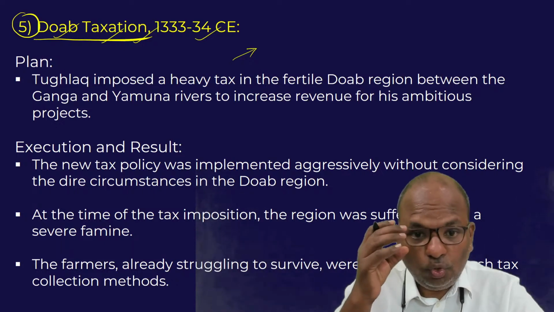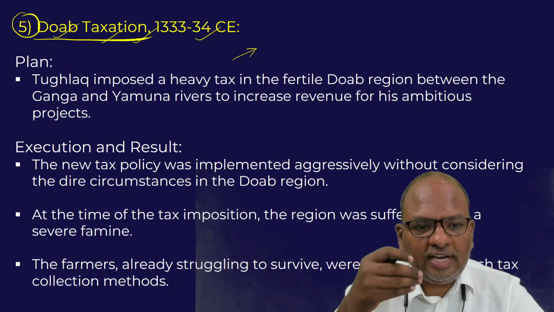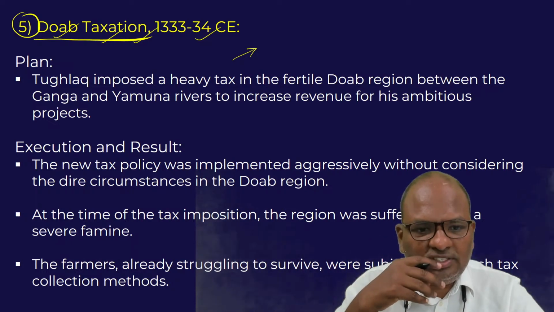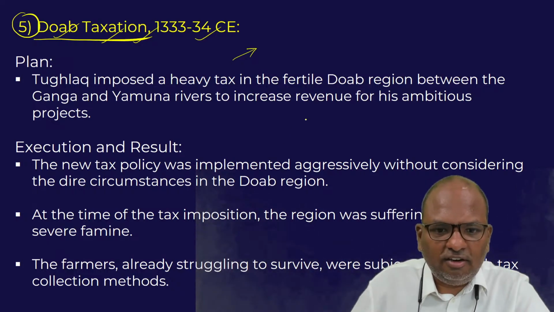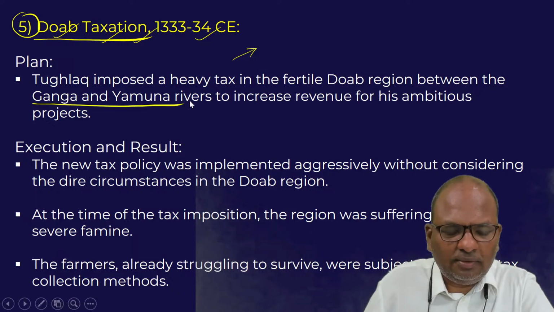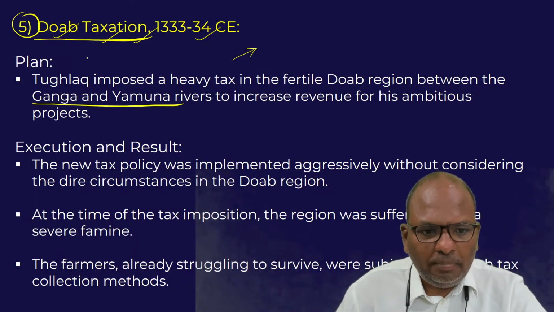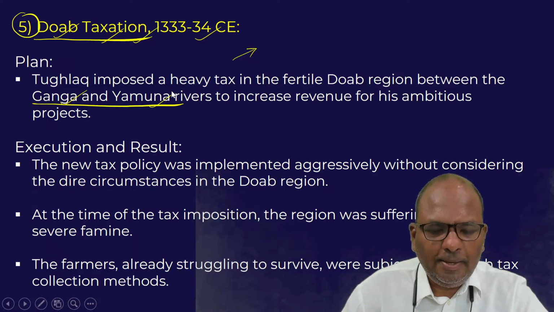This Doab region is a very fertile region between river Ganga and river Yamuna.